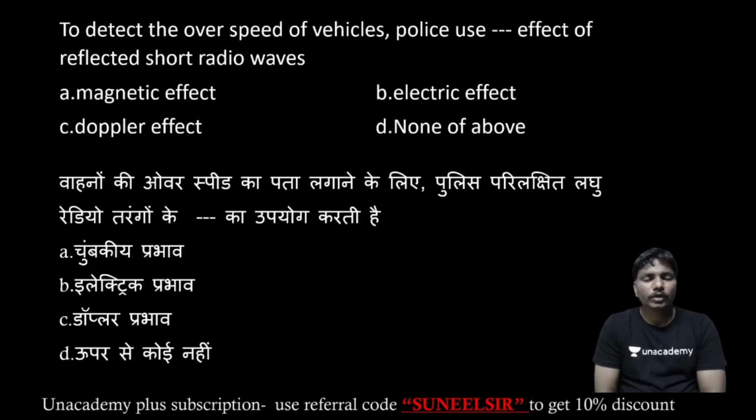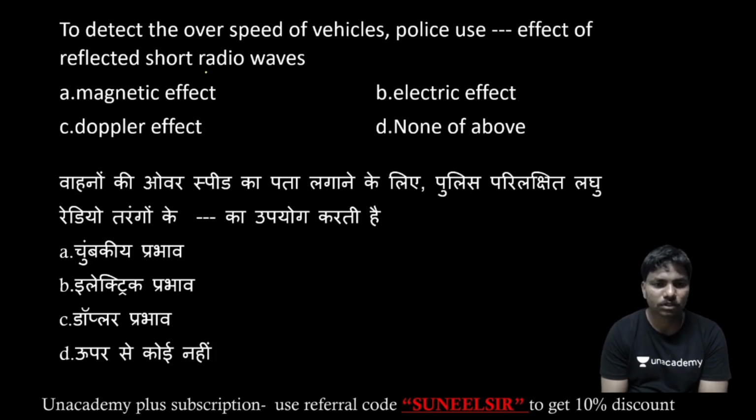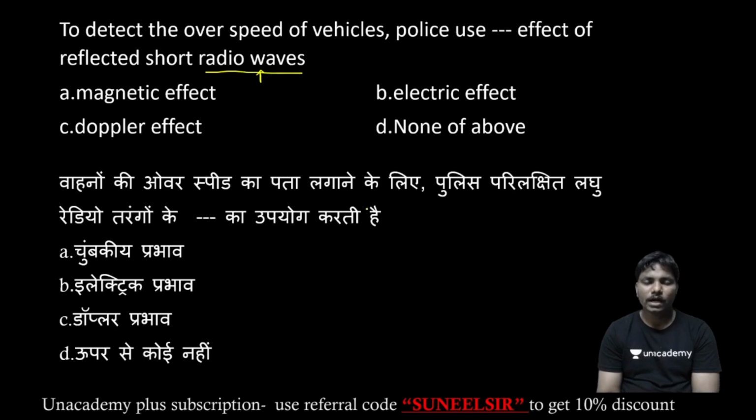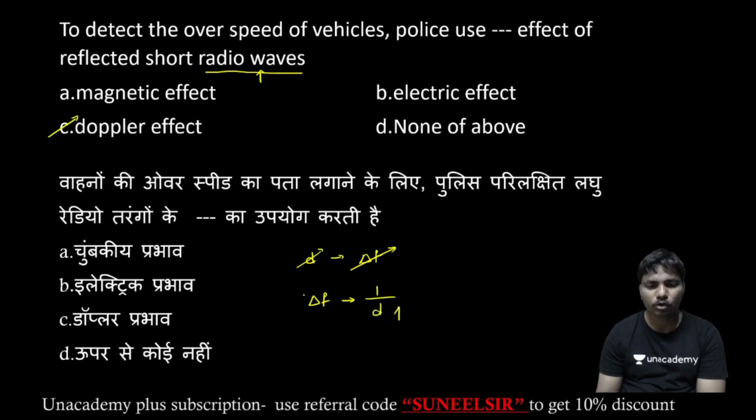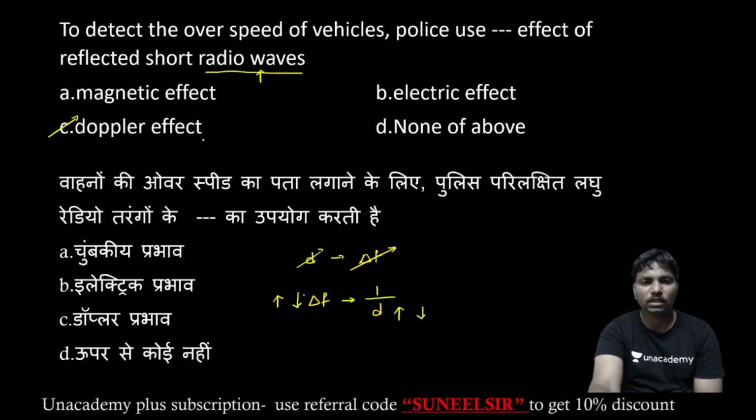Coming to the next one. To detect the overspeed of vehicles, police use dash effect of reflected dash waves, that is radio waves. It is also a very important one. Police use the Doppler effect. We know very well that as the distance changes, we get a change in apparent frequency. The change in apparent frequency is inversely proportional to the distance. As the distance between the source and listener is more, the change in frequency is less. As the distance is less, the change in apparent frequency is high. That is what we call the Doppler effect. Based on that, they can get the idea of the overspeed.